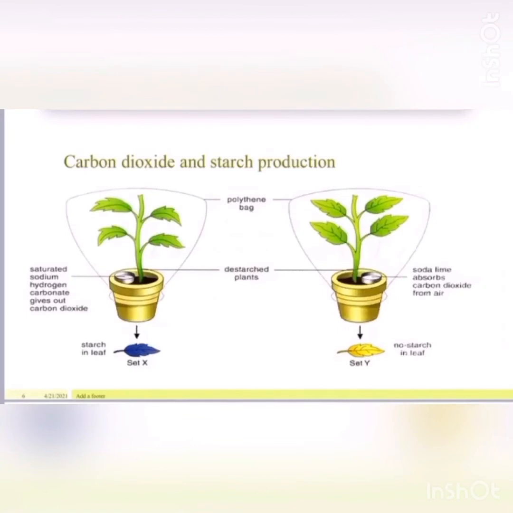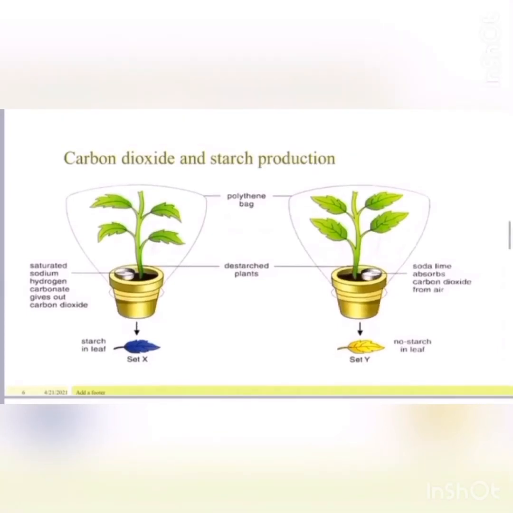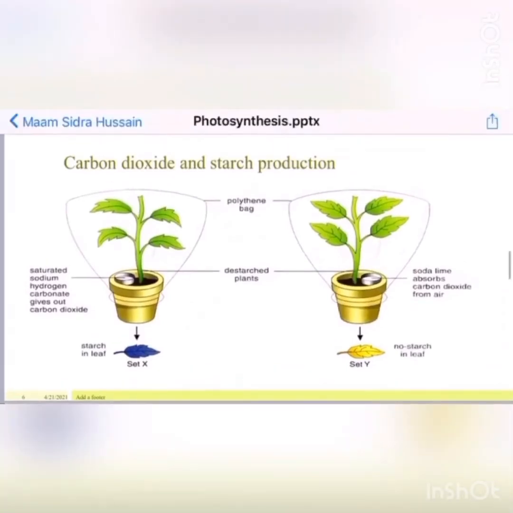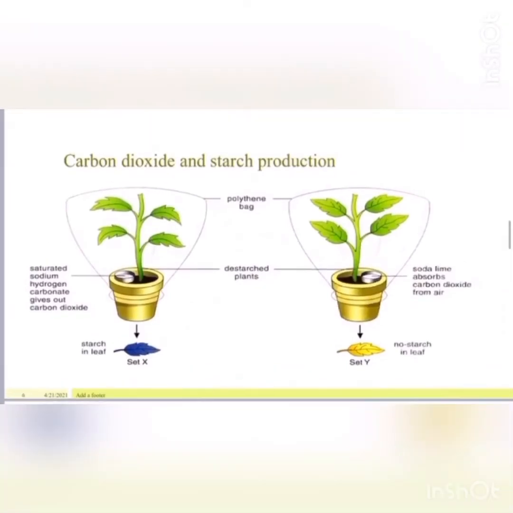Then we'll put them in the light for a few hours, and after that we're going to test for starch using the experiment I told you before. The one with sodium hydrogen carbonate, which produced carbon dioxide, will have starch, while the soda lime, which removed carbon dioxide, will not produce starch. This means carbon dioxide is needed for the production of starch.